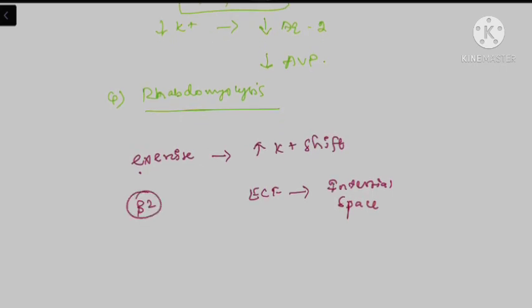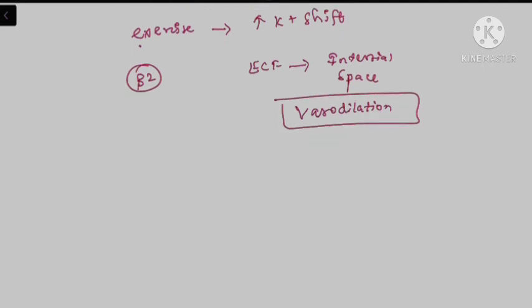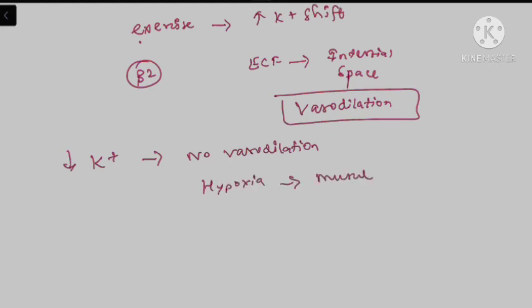This interstitial space potassium is responsible for the vasodilation in exercising muscle, which supplies the blood supply for exercising muscles. Normally the exercising muscle requires excessive oxygen and metabolite supply, which is met by the mechanism of vasodilation. So whenever there is hypokalemia, there will be no vasodilation in the exercising muscles. This will lead to hypoxia at the level of muscle, which in turn leads to muscle lysis, otherwise called rhabdomyolysis.